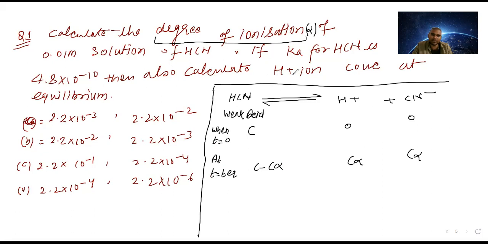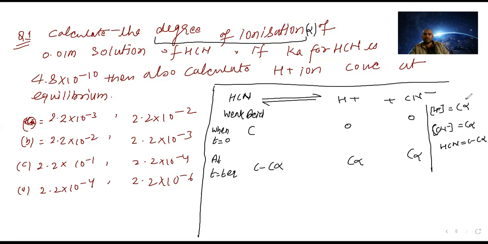H plus is also asked: H plus will be C alpha, CN minus will again be C alpha, and HCN will be C minus C alpha.